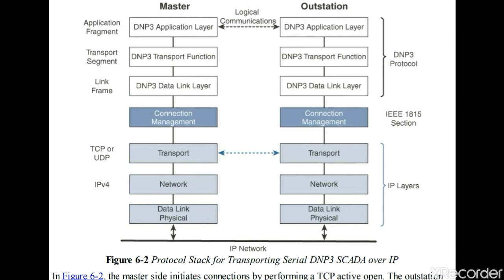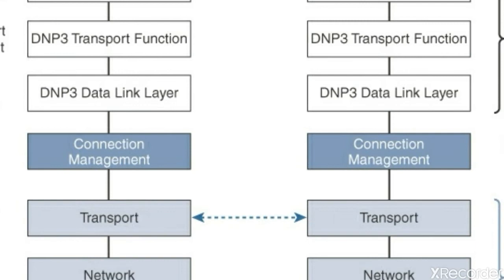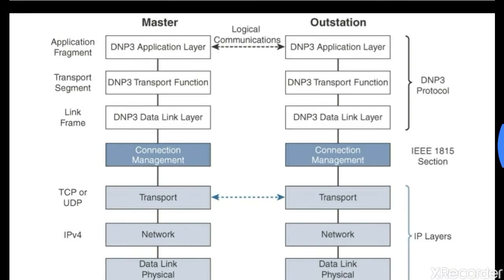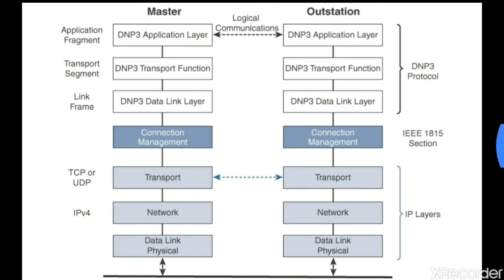This specification defines connection management between the DNP3 protocol and IP layers, as shown in the figure. As you can see, connection management links both the DNP3 protocol and IP layers.